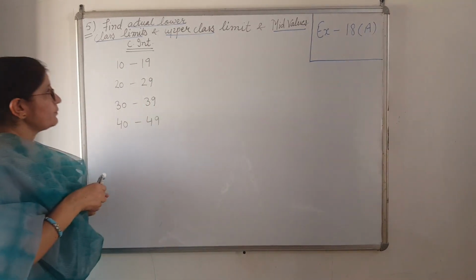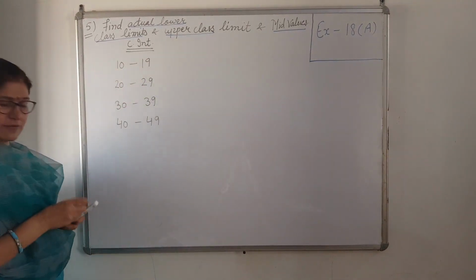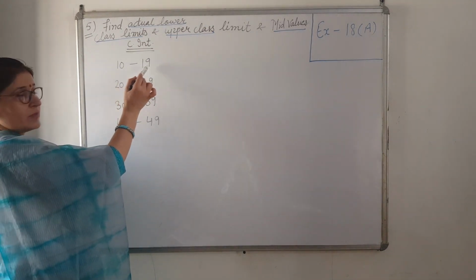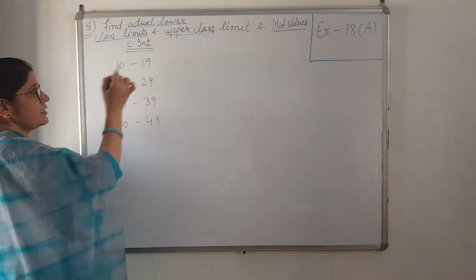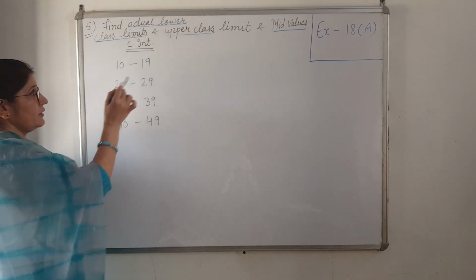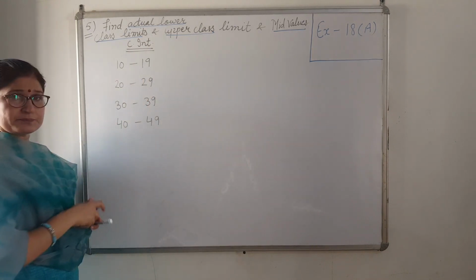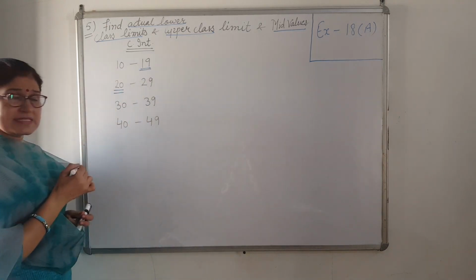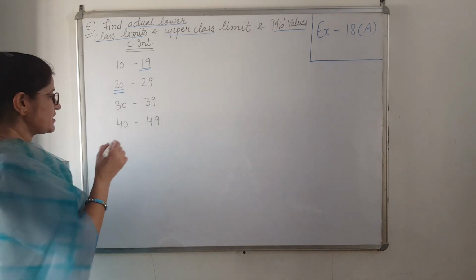These class intervals are given. First of all, you have to see whether the upper limit of the first class equals the lower limit of the second one. Here it is 19, here it is 20. See, they are not the same. So we have to do adjustment.